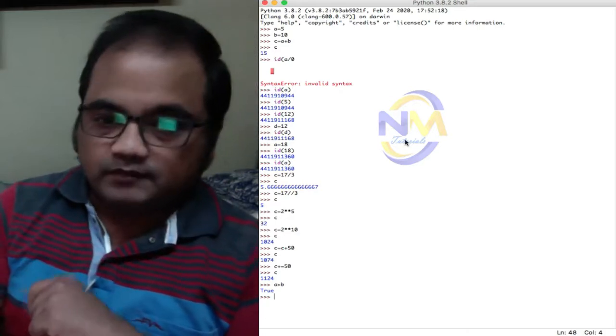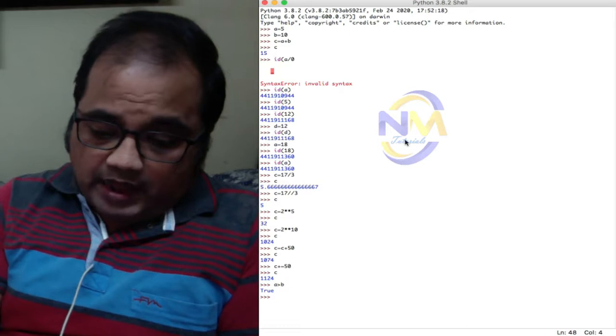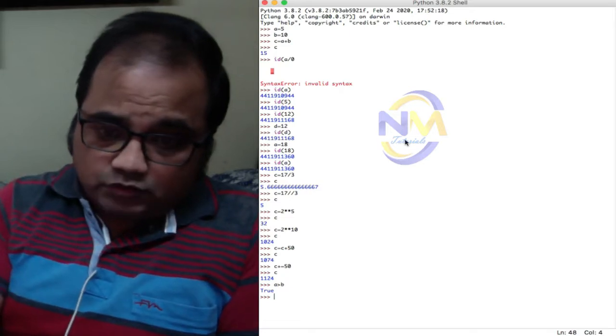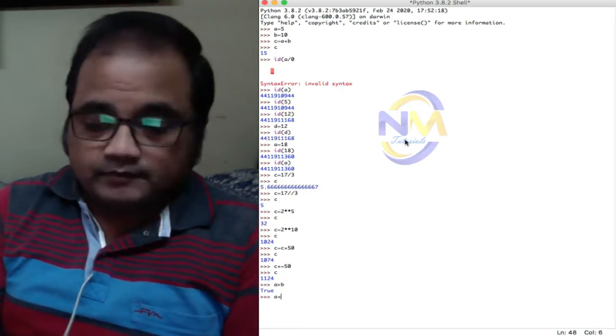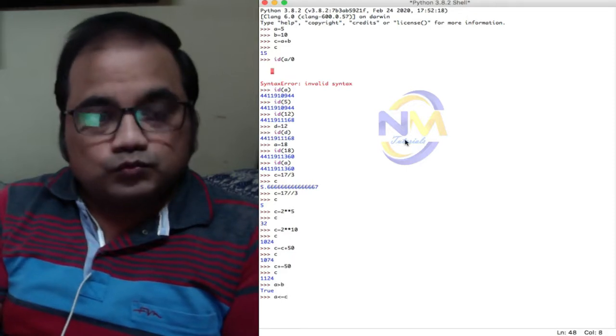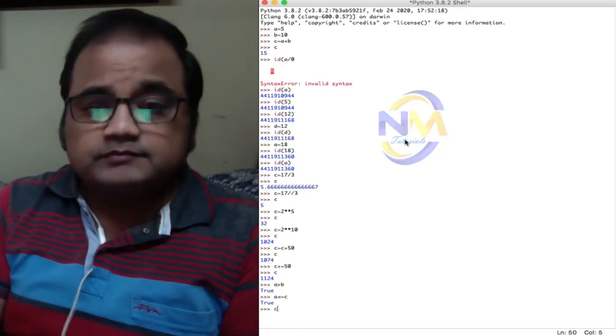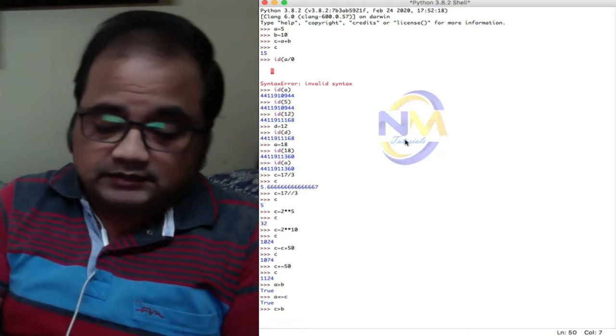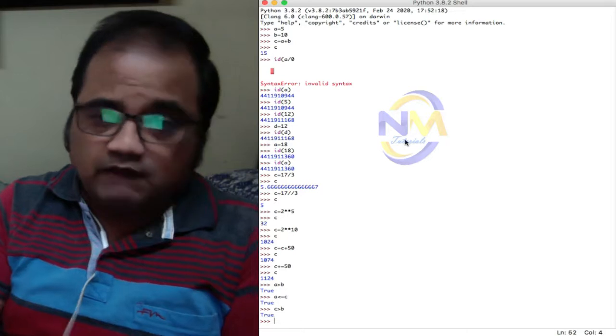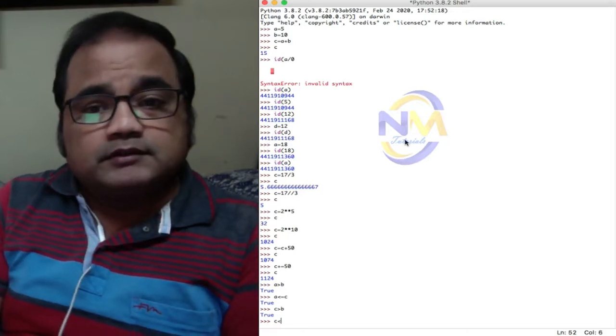Now, A less than equals to C, true. C greater than B, yes. C less than A, false, right?